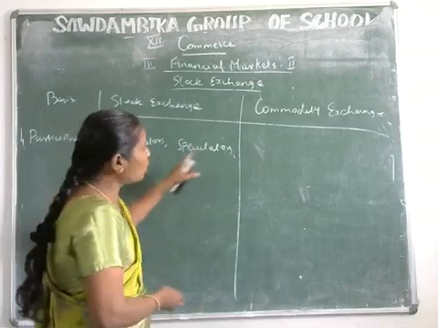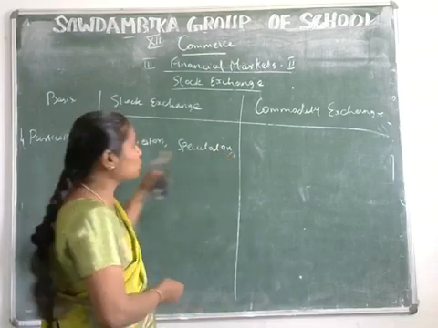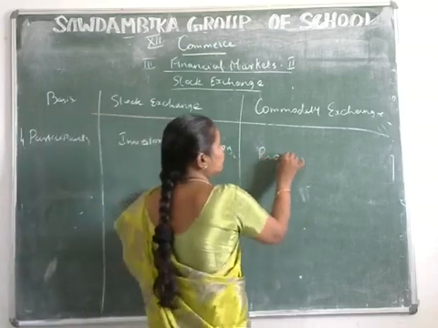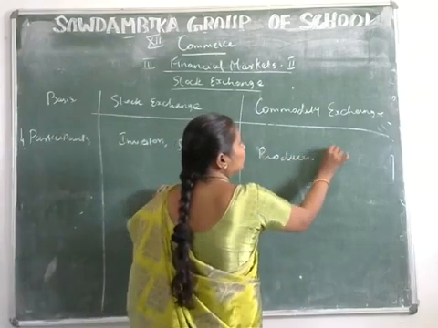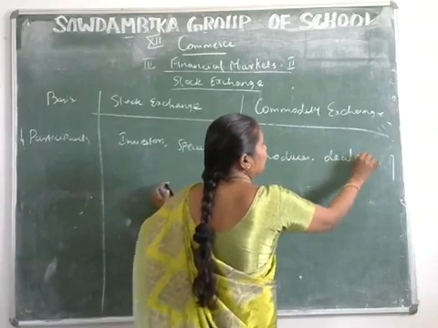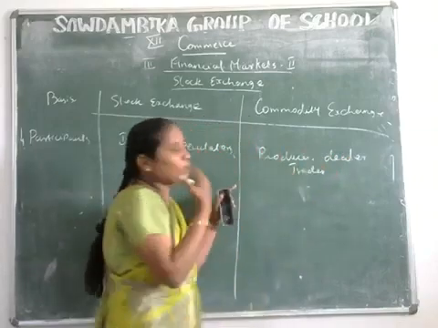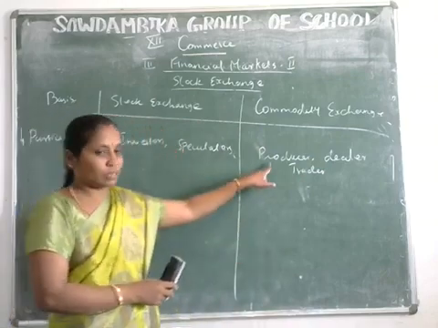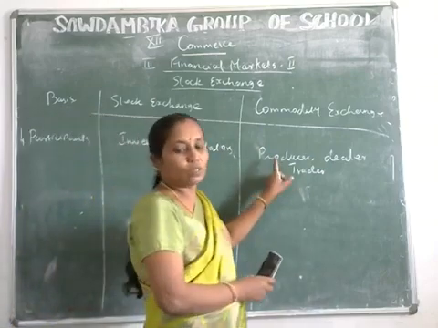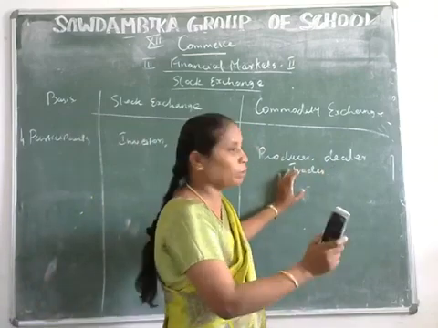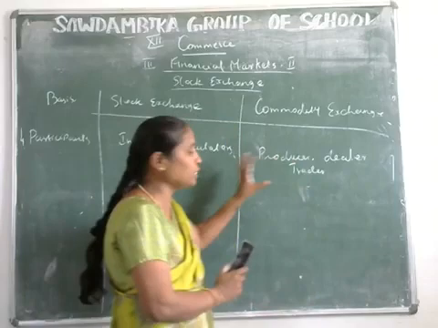And who are the participants in the commodity exchanges? Producers, dealers and traders. The producer is the one who produces the goods, manufactures the goods. Who is the dealer? They exchange the goods from one person to another person. That person is a dealer, and then the traders.